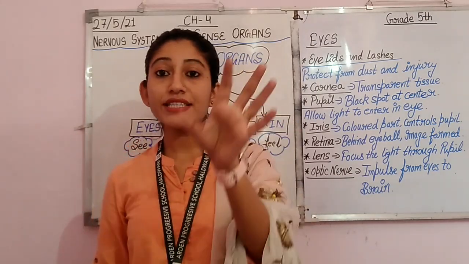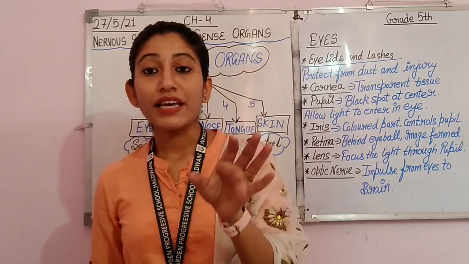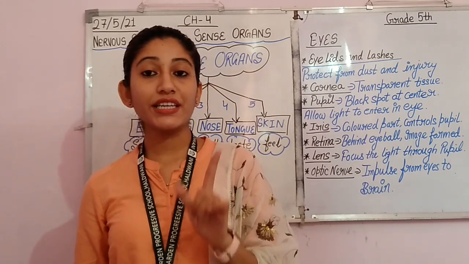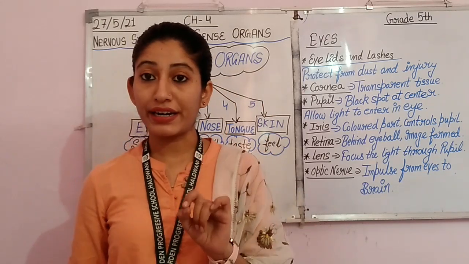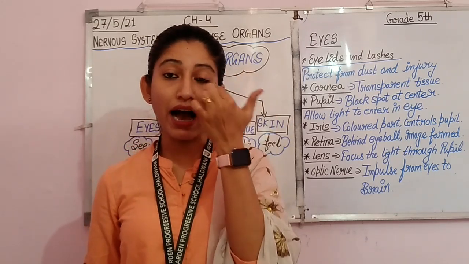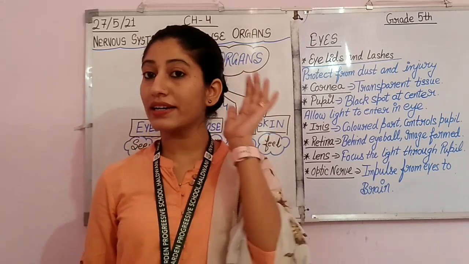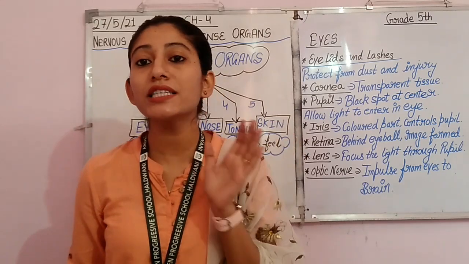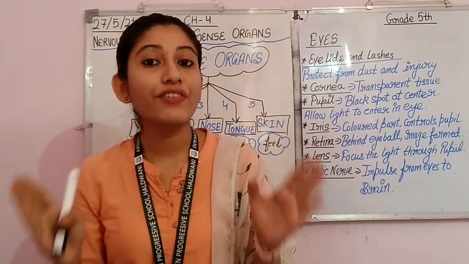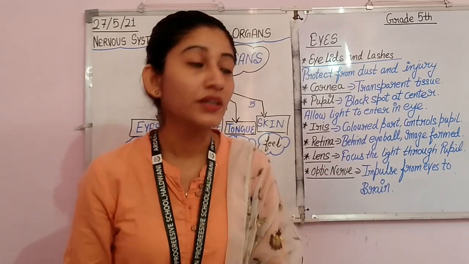So whatever we see, its image is formed in our retina, and the retina is located in the back side of the eyeball. If this is the eyeball, then in its back side, the retina is present. It acts like a screen where image is formed.